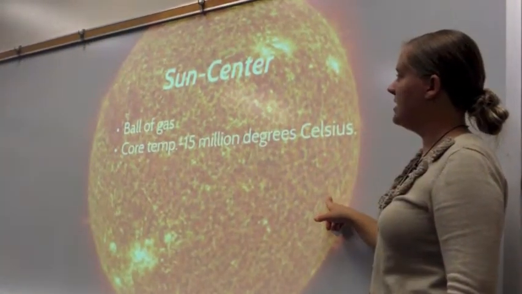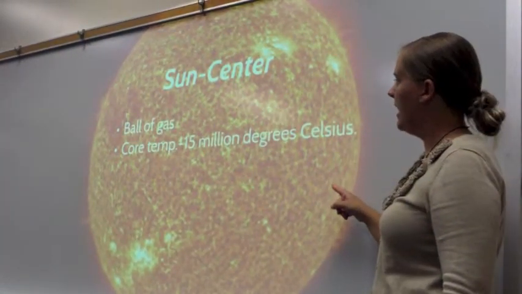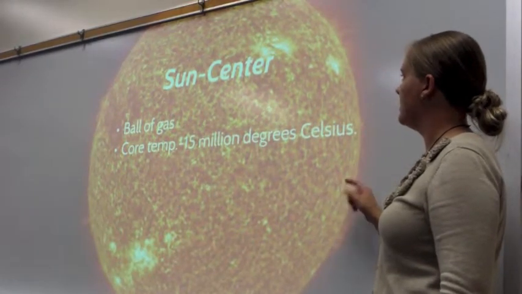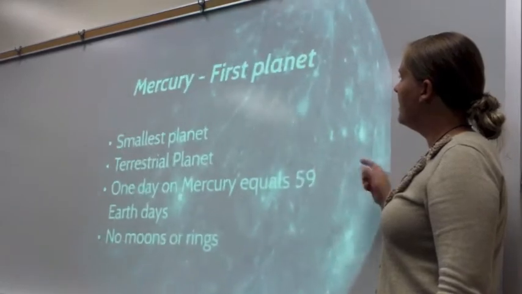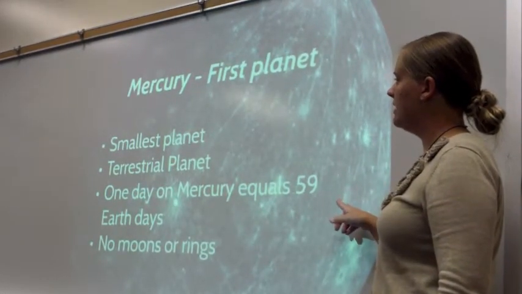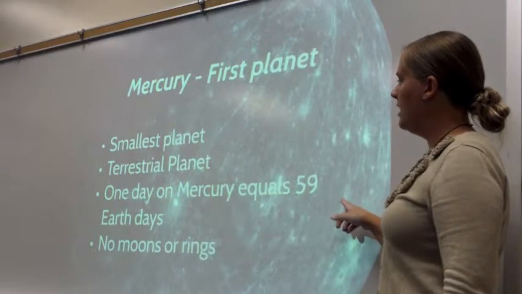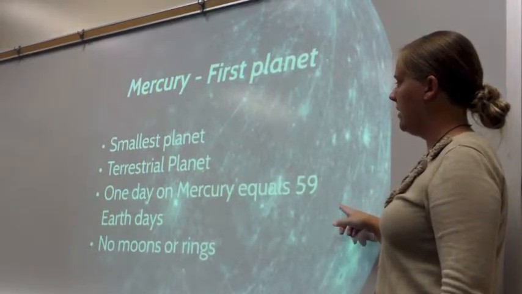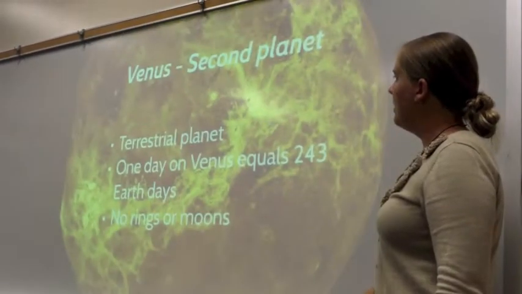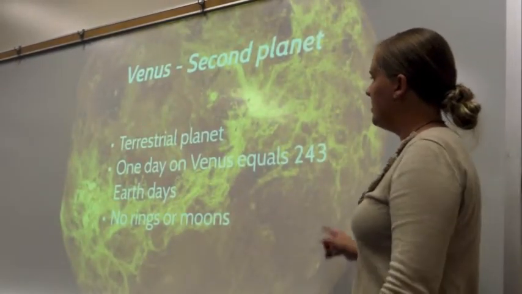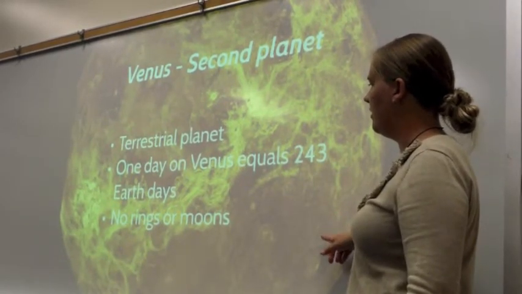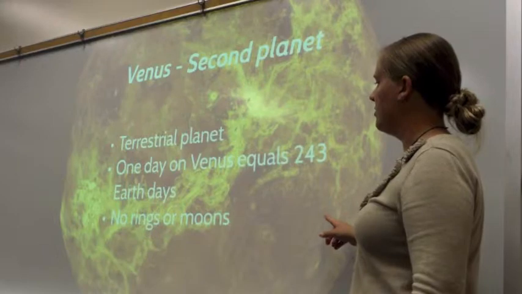The first one is the sun. It is a ball of gas and the core temperature is 15 million degrees Celsius. The second one is Mercury. It is the first planet, the smallest planet. It's a terrestrial planet. 1 day on Mercury equals 59 Earth days, and there are no moons or rings. The second planet is Venus. It's a terrestrial planet. 1 day on Venus equals 243 Earth days, and there are no rings or moons.